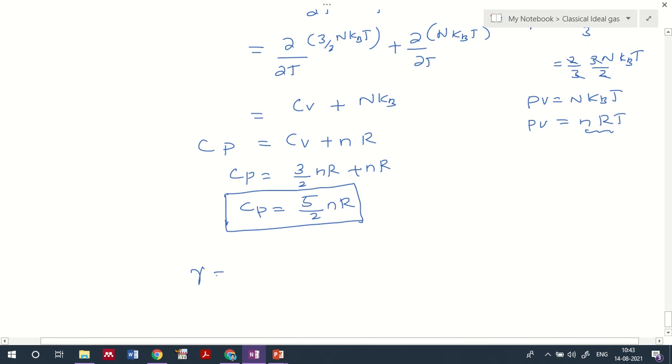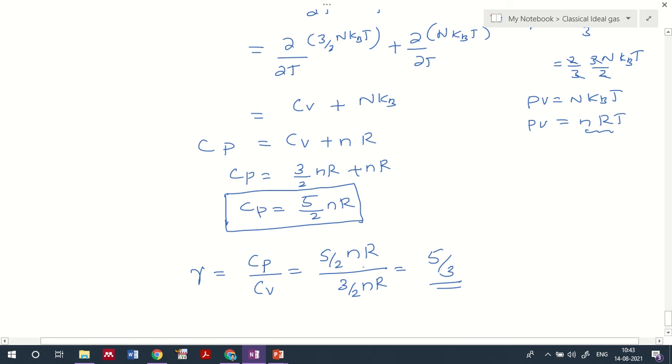Okay, that is gamma equal to Cp by Cv. That is the specific heat capacity at constant pressure with respect to constant volume, that is equal to 5/2 NR divided by 3/2 NR, that is equal to 5/3.